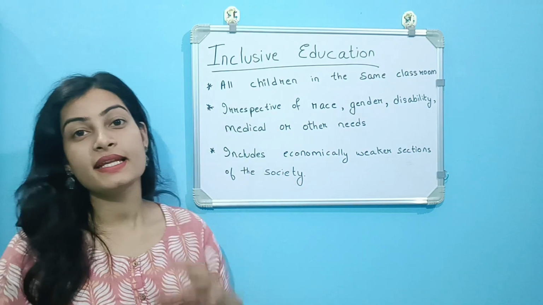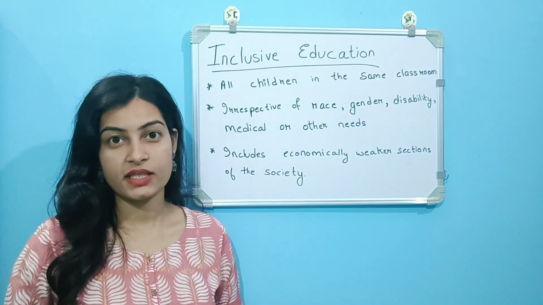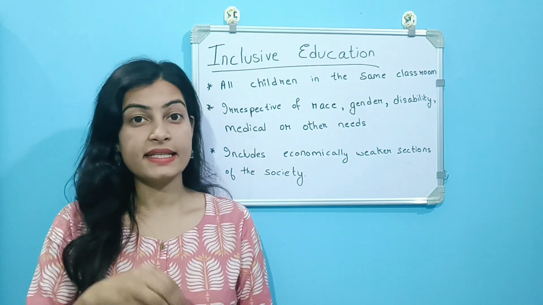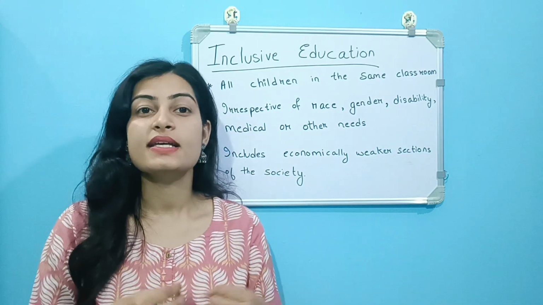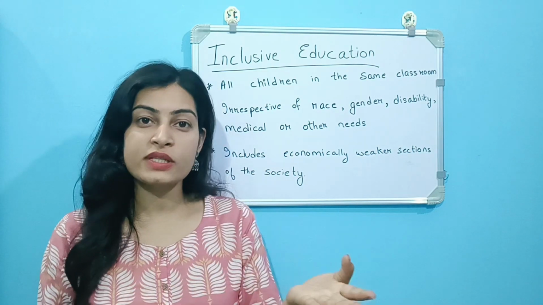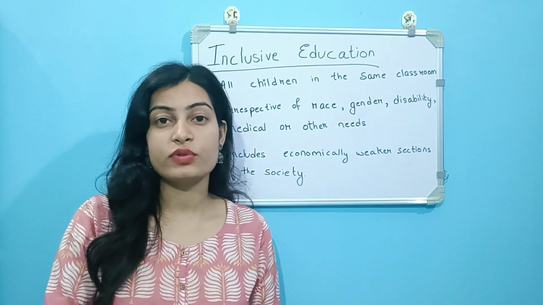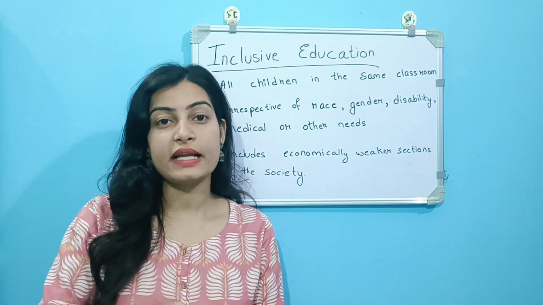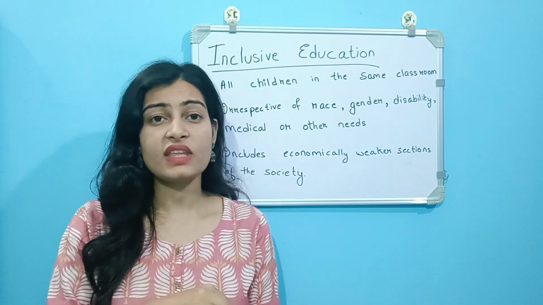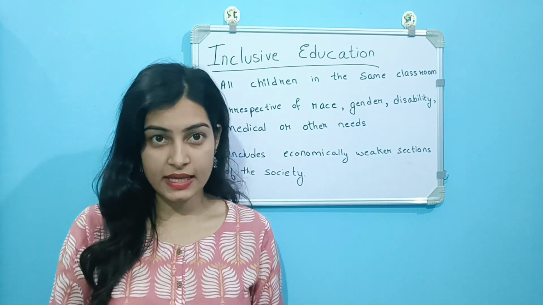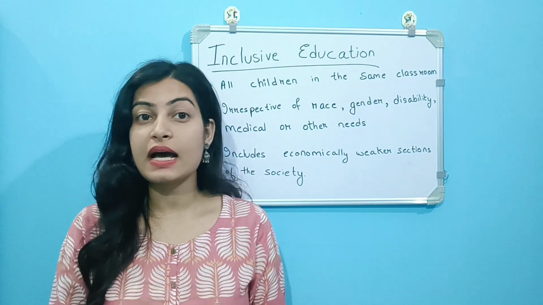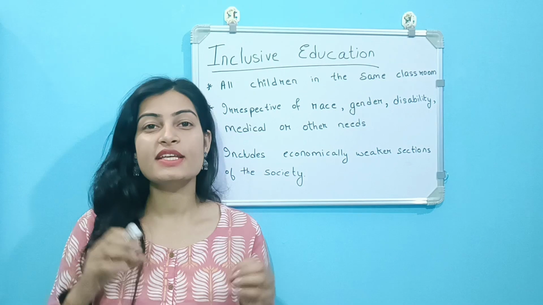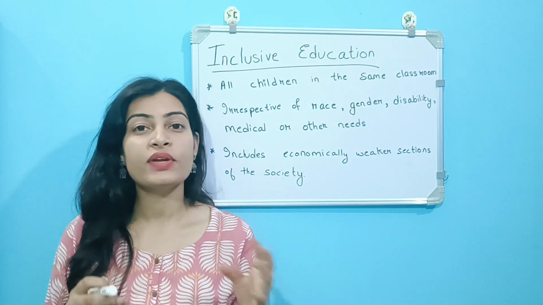So let us take an example of inclusive education. In inclusive education, for example, a student with a learning disability in reading studies in the same class with the normal students. So here the student will be provided extra help by the teacher, but during the classroom time itself, he will not be given any extra classes or special classes like in special education. Inclusive education is often confused with integrated education.